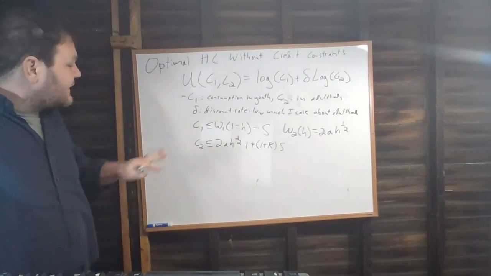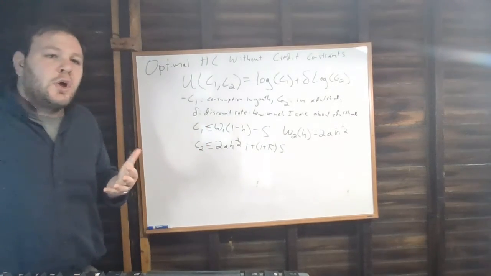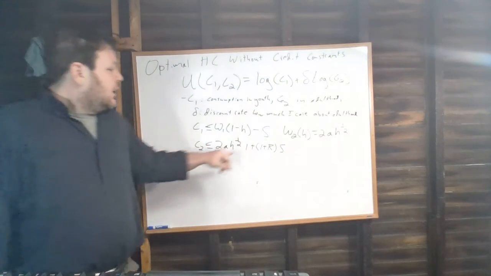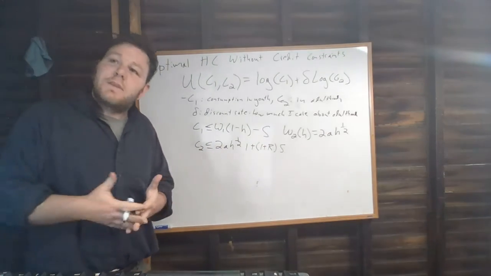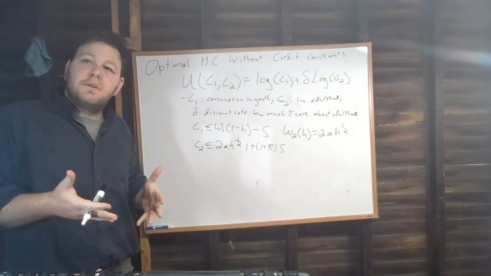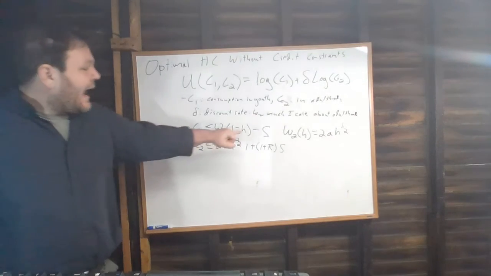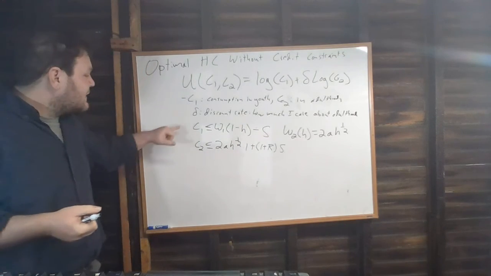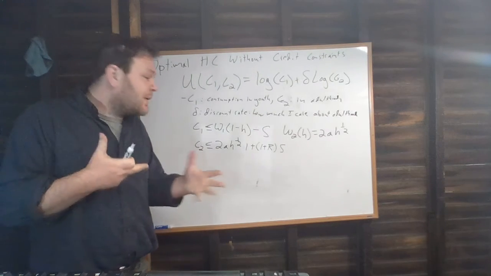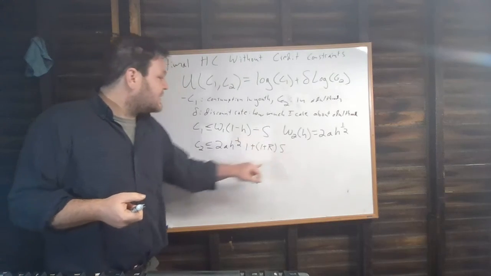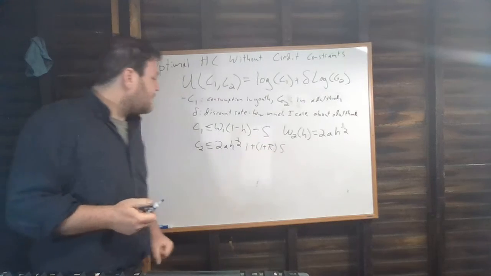But what we've got right now is a little bit difficult to work with because instead of having one budget constraint, we have two budget constraints. So what are we going to do to turn this into a single budget constraint where we can say something about the relative prices of consumption in period 1 and consumption in period 2? Well, we can think about how functionally we're linking consumption in period 1 and period 2, right? The way that we transfer resources from one period to another is through changes in our savings. The savings S is going to link consumption in period 1 to consumption in period 2.